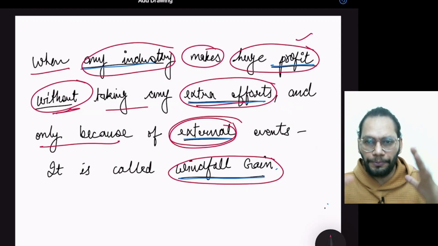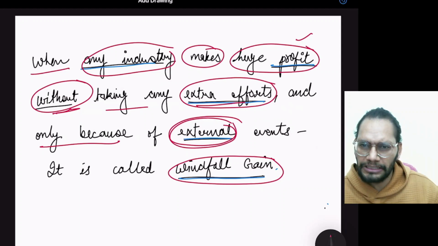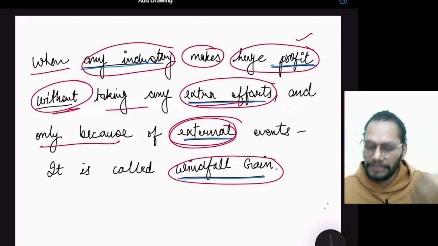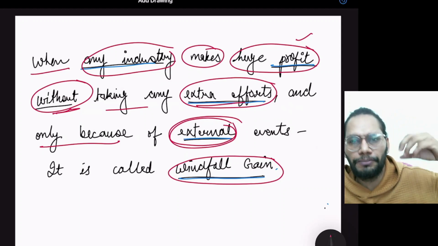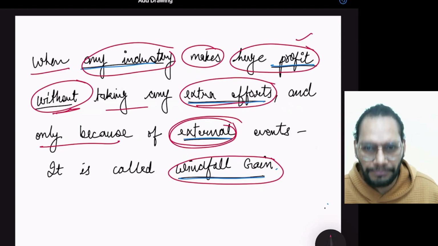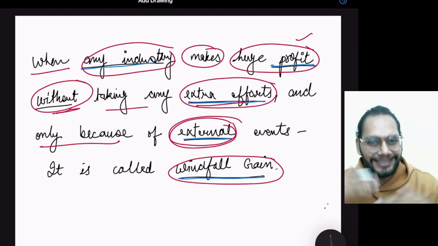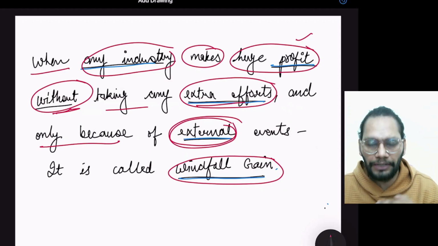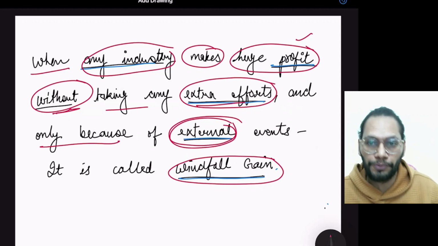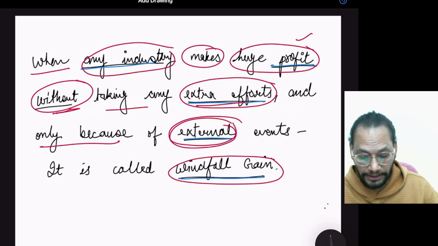It means, suppose for an example, if industry is going on smoothly in normal circumstances, everything is normal, nothing extraordinary, but if there are some external events, like there can be some war, there can be some sort of natural disasters or something like that, because of the external events, suppose suddenly the profit of the company or industry rises much above the average profit, in that case windfall taxes are levied by the government.